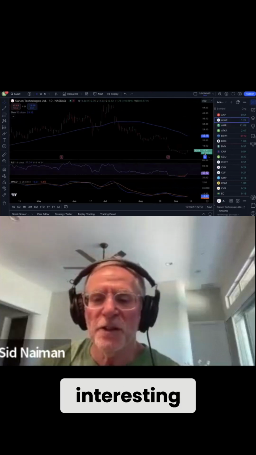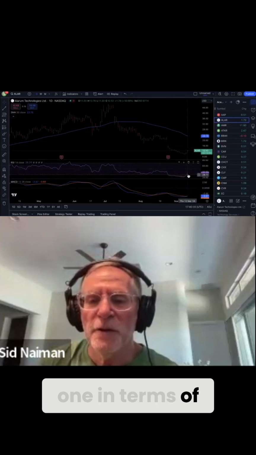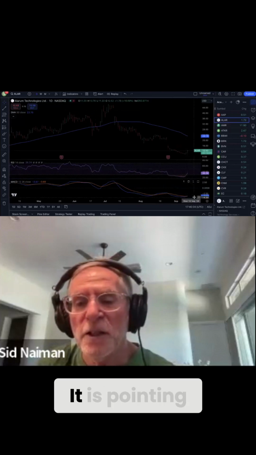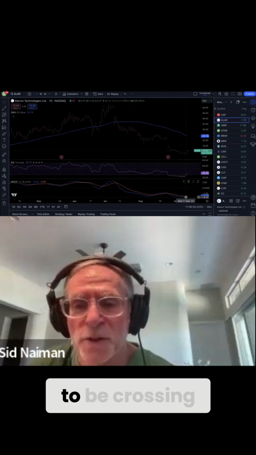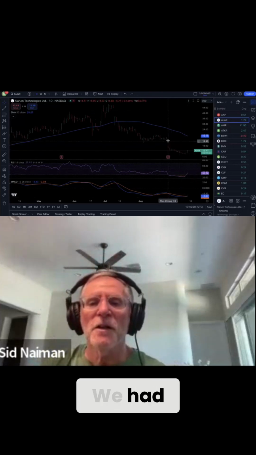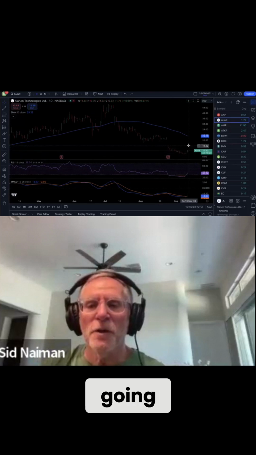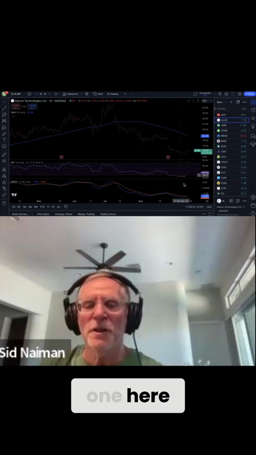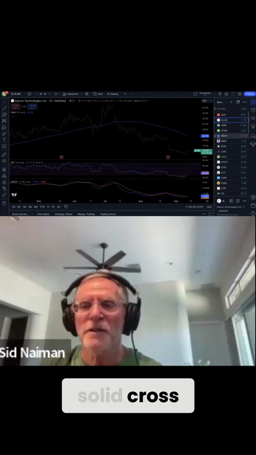ALAR, this is an interesting one in terms of the RSI pointing up. The MACD looks like it's about to cross. It is pointing up. It may even start to be crossing here. So again, it's the same type of situation where we had an earnings gap coming down, and now we're going to start to come back in and get close to that gap. So I like this one here. I'd just wait a little bit for a solid cross.